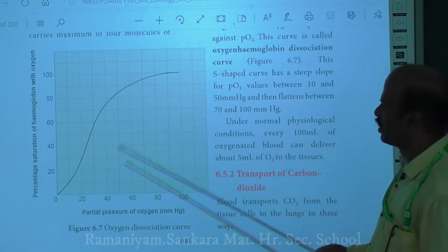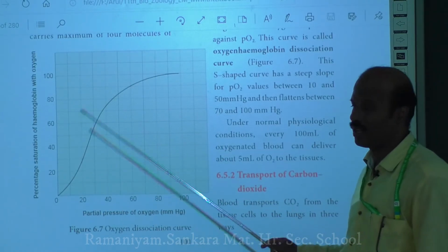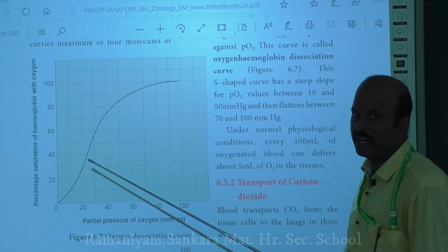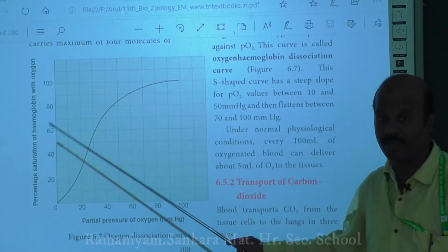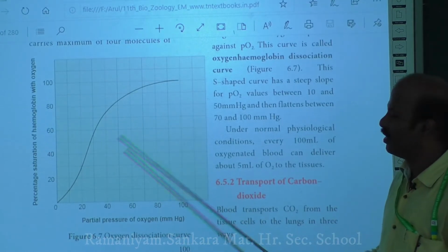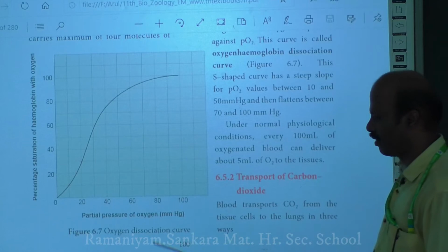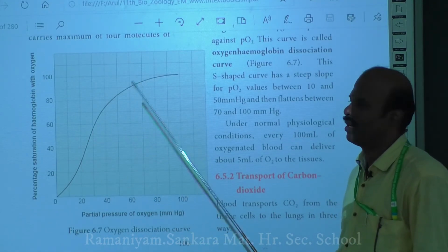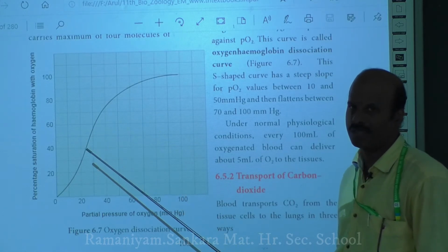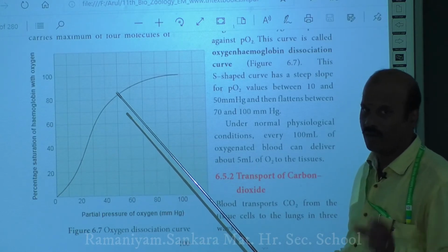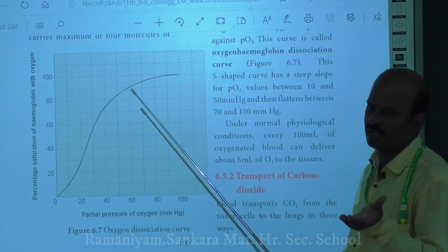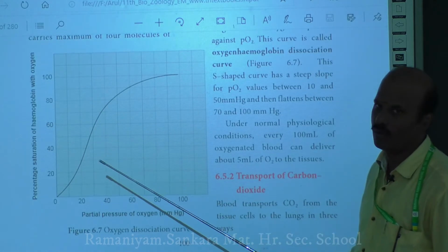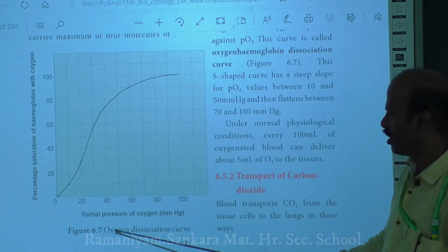Apart from this, you can see the effect of carbon dioxide, temperature and pH on the binding of oxygen with hemoglobin. Using this oxygen dissociation curve, we can see the effect of temperature, the partial pressure of carbon dioxide as well as pH. All the effects of these factors on the binding of oxygen and hemoglobin can be studied by using this oxygen dissociation curve.